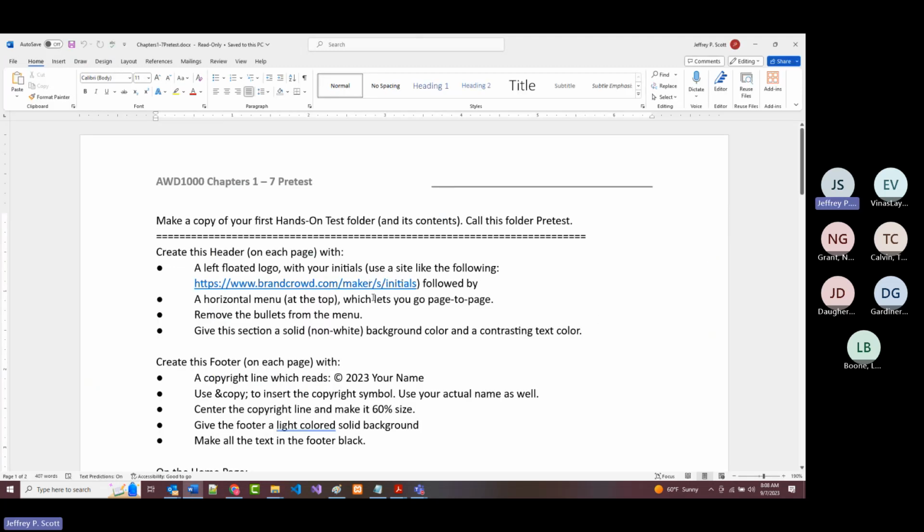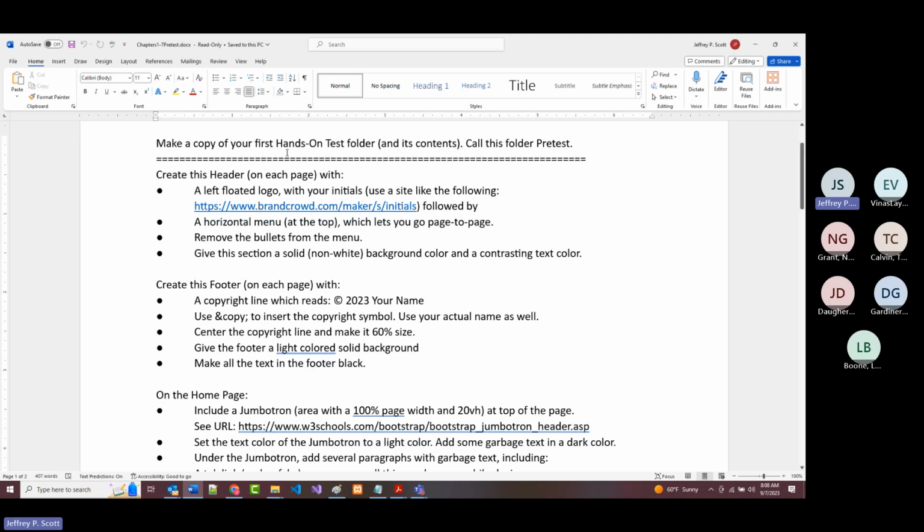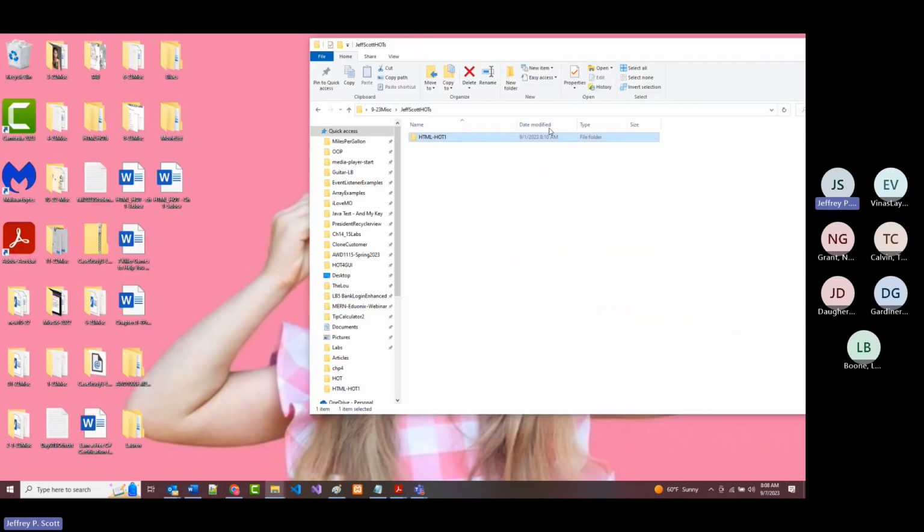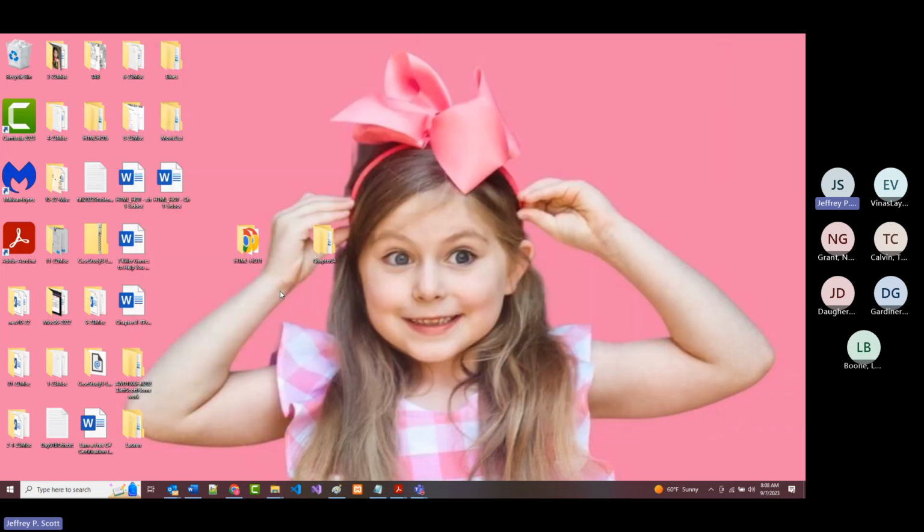There it is. So first, make a copy of your first hands-on tests and its content. Call this folder pretest. Well, I've already got it out here. Here is my first hands-on test. So I'm just going to drag it out here onto the desktop, make a copy, and I'm going to change the name of it to pretest. Again, you don't have to turn this in. This is something for you to use as a study aid or whatever you want to call it.